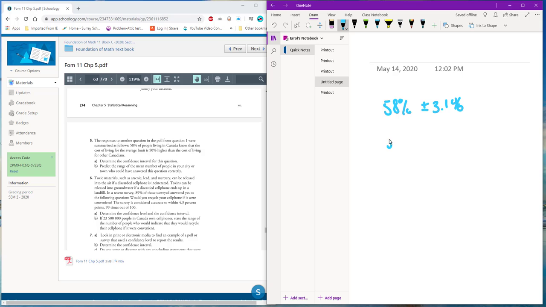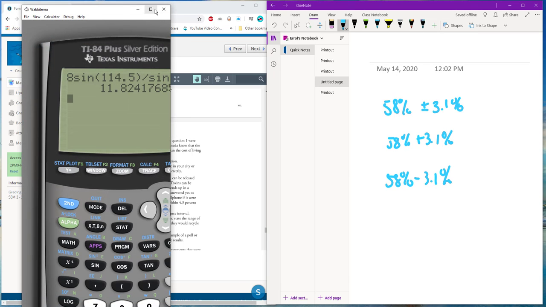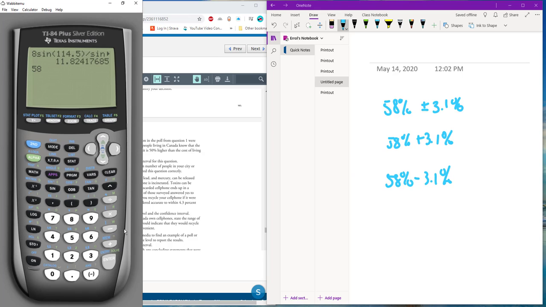So the high end is going to be 58% plus 3.1%, and the low end is going to be 58% minus 3.1%. And then of course I'll just use my calculator to calculate those values. So it's 58 plus 3.1, 61.1, and then 58 minus 3.1. So it's 54.9. So the range is going to be as low as 54.9% to as high as 61.1%. Okay? And hopefully that makes sense.